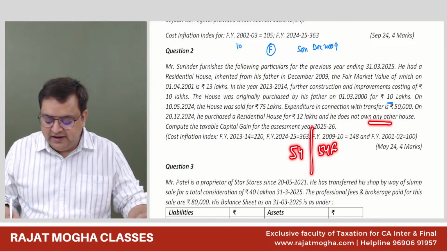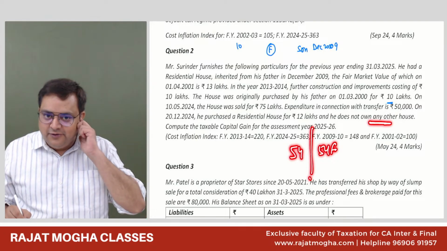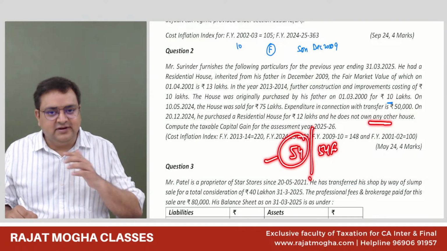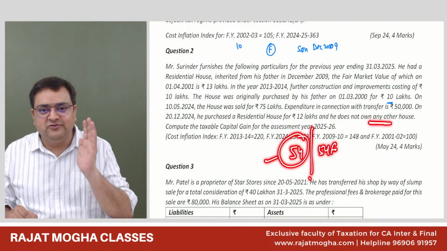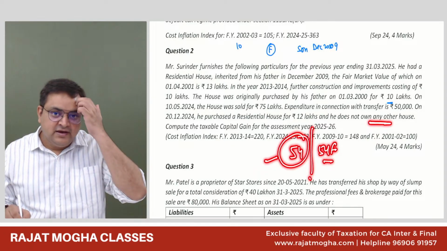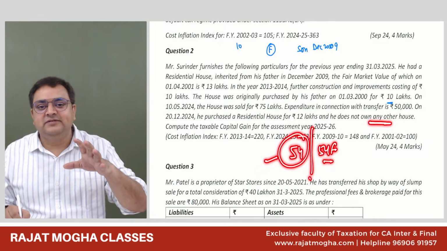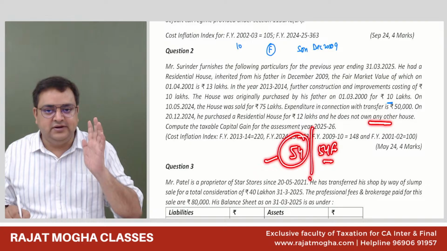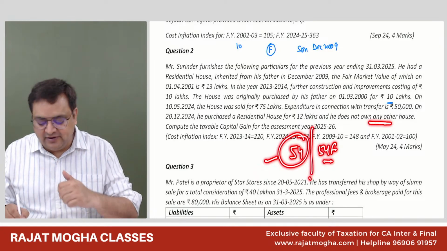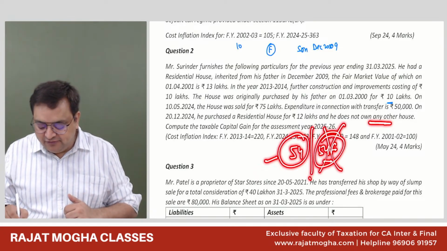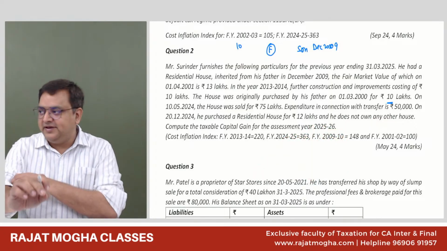He does not own any other house. Okay, 54. Correct. Residential house sold, residential house purchased. 54F is when any long-term asset other than residential house is sold and you are purchasing residential house. That is 54F. In this case, 54F is not there. Section 54 is there.